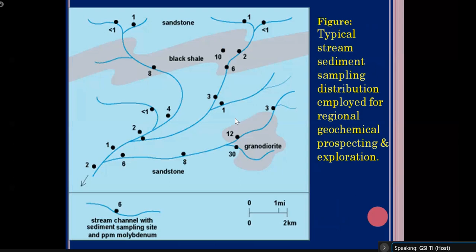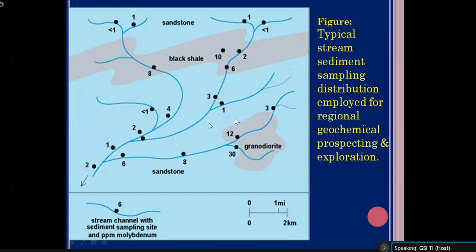I can see that a few samples are giving anomalous values. In this black shale part we are getting 10 ppm, then 8 ppm, and in this granodioritic part we are getting 12 ppm and 30 ppm. In other parts, the analyses are not so encouraging. So by seeing this map, my first and foremost task is to target the black shale and the granodiorite, because these two are giving the anomalous values.